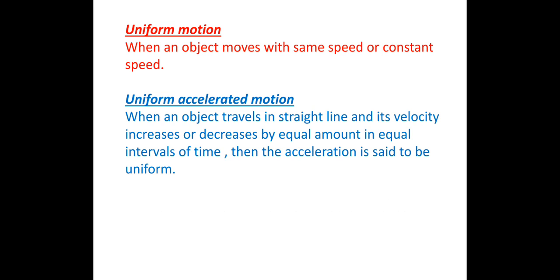Now you already know about uniform motion. When an object is moving with constant speed throughout, then you say the body is in uniform motion. Whereas uniformly accelerated motion is when an object is traveling in a straight line and its velocity is changing. But how is it changing? It is increasing or decreasing by an equal amount in equal intervals of time.